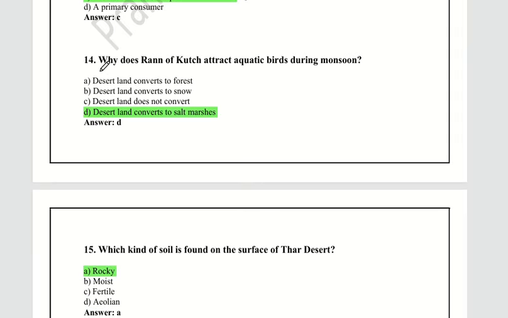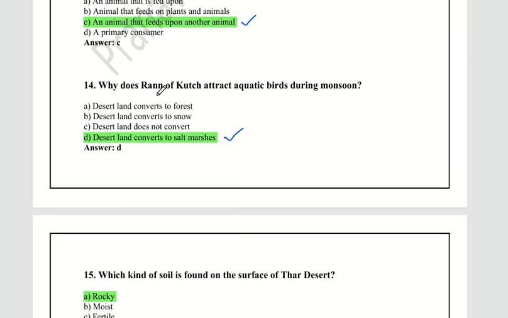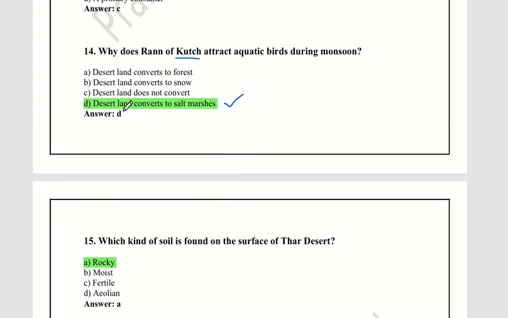Okay, fourth question. Why does Rann of Kutch attract aquatic birds during the monsoon? Because desert land converts to salt marshes. Salt marshes is the right answer. I don't know how to pronounce Kutch. It's fine. Desert land converts to salt marshes.